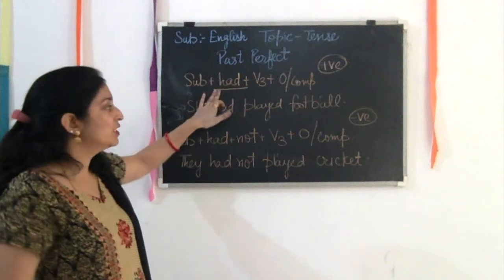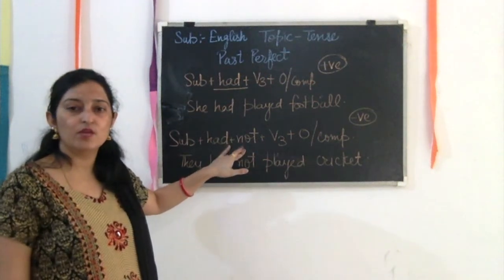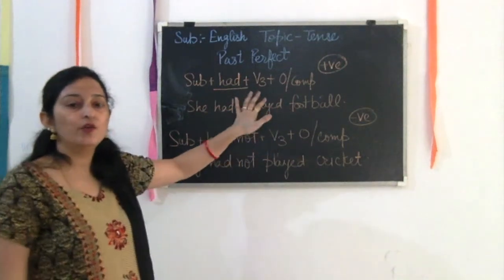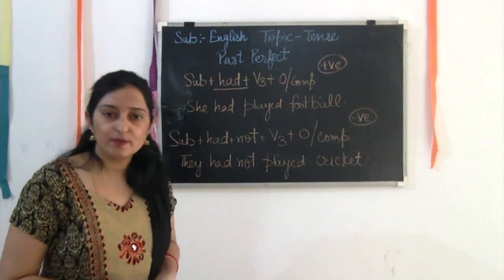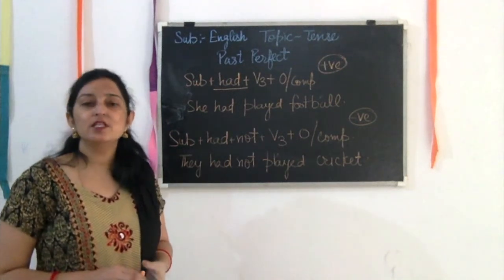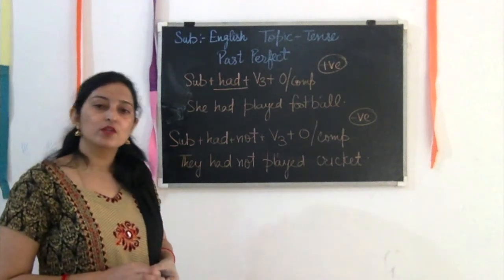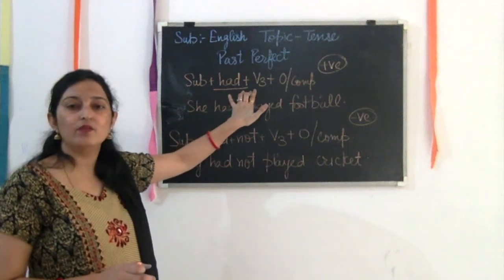This is the positive form, and this is the negative form. Let's revise one more time. Subject plus had plus third form. Keep in mind the main rule of the past perfect: had plus third form. This is the main basic area where you have to concentrate.